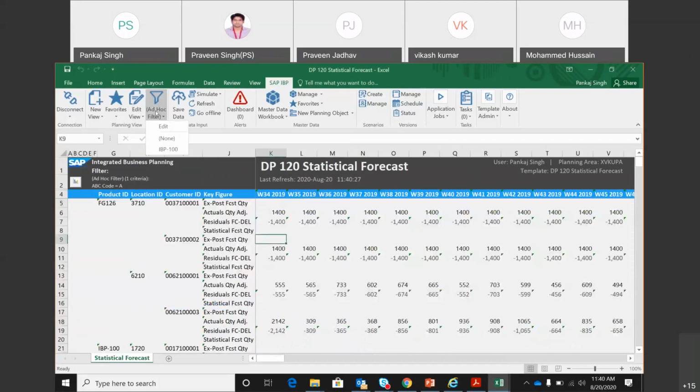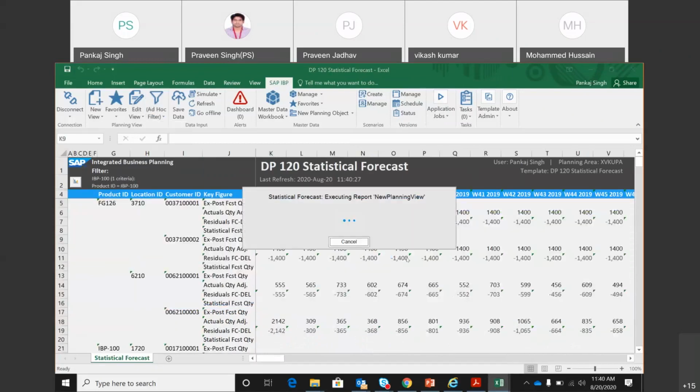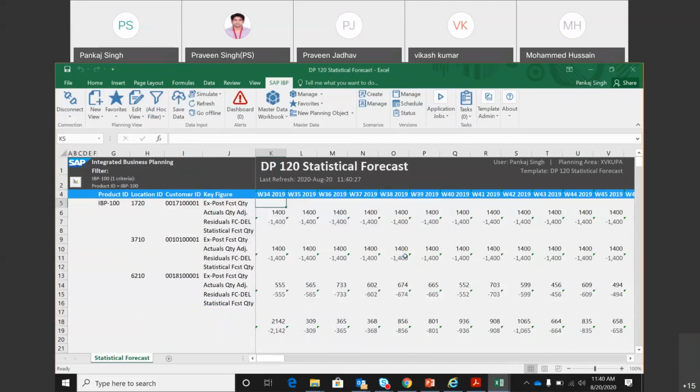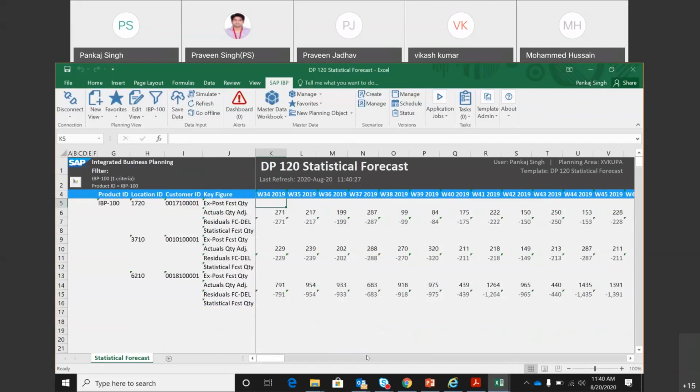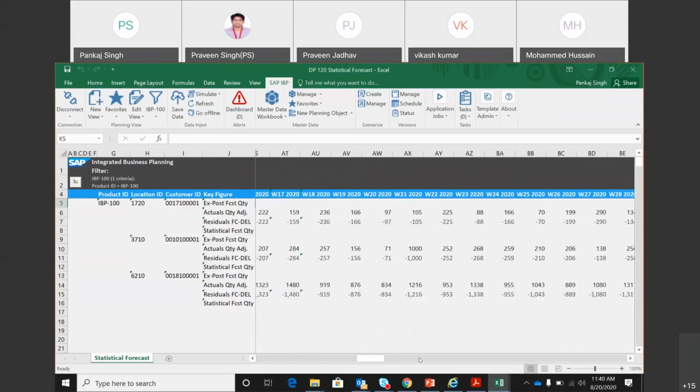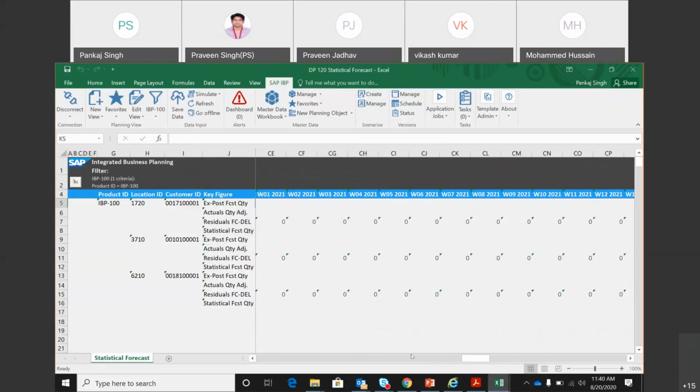So I will load that. Okay, so if I go into the future, the future starts from here. Week 42 onwards is the future.